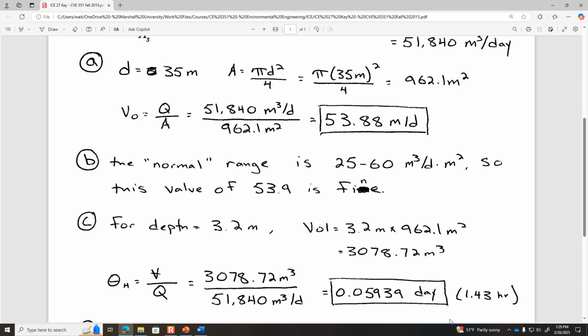So the water is being clarified for 1.43 hours, regardless of whether we look at one of the clarifiers individually or the sum of them together. Any questions so far about these calculations?